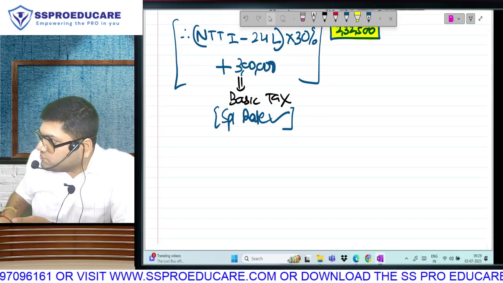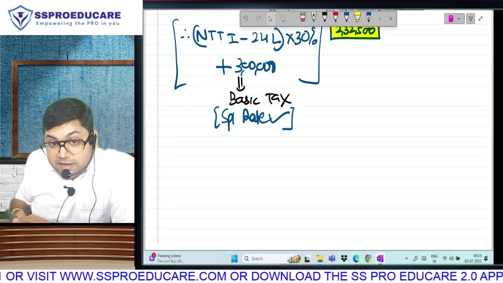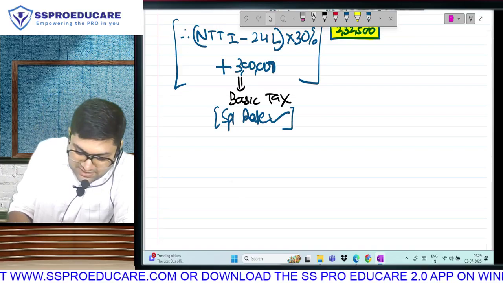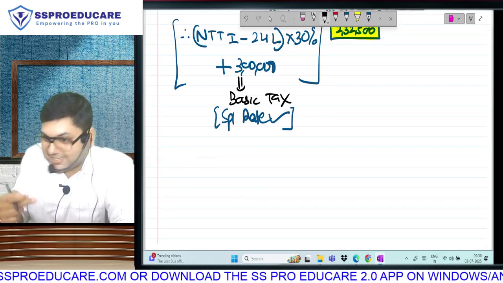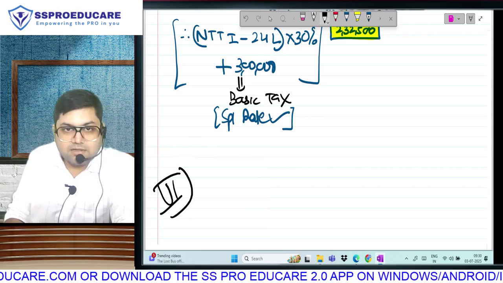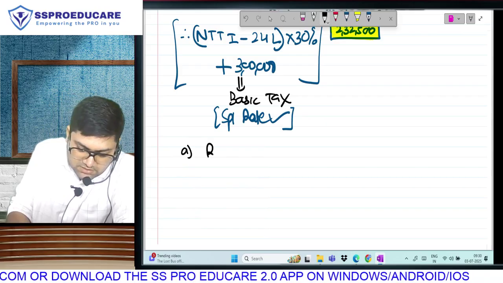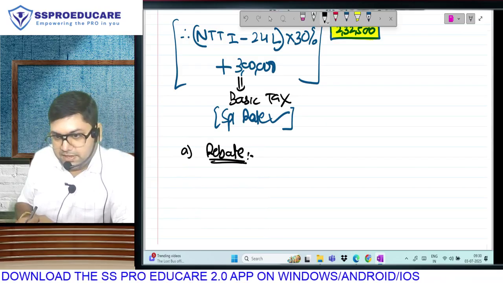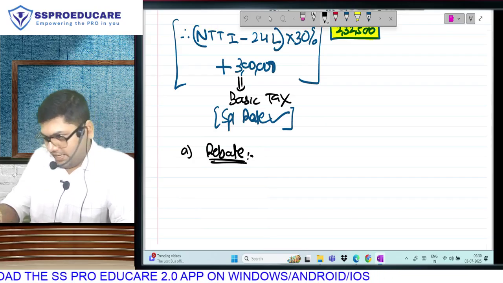The full old regime is over. What are you doing? After basic tax, what do we have to do? Rebate, and here the rebate will come, because this is an individual. So that is the first point. After we finish rebate, surcharge and cess, then we go to the last point. What is the last point? Tax benefits to be foregone. But first, rebate. What are the 3 conditions for rebate under the old regime? That I have already taught you.